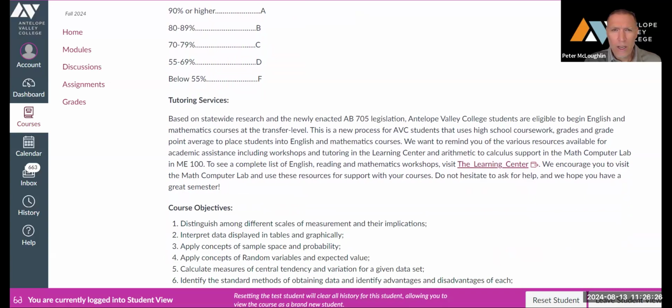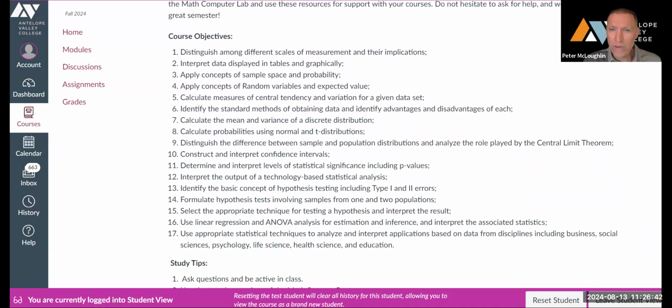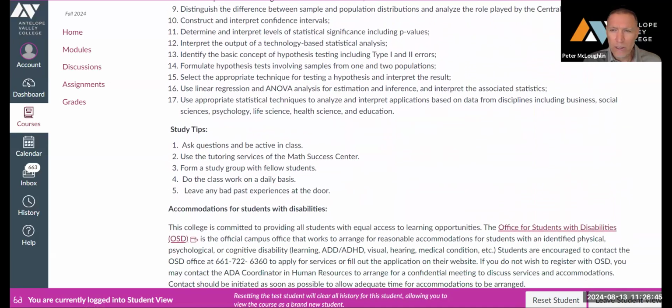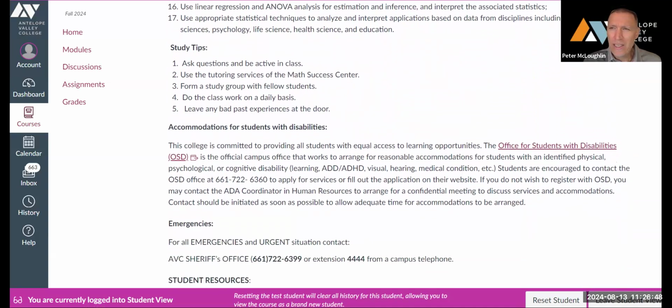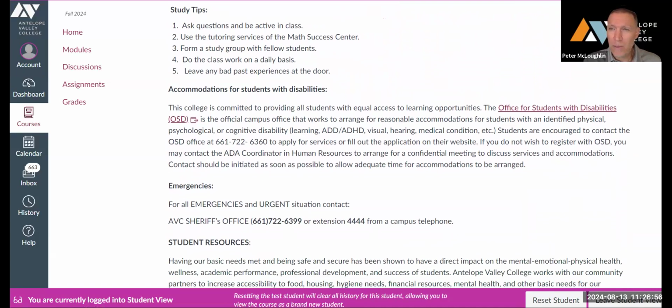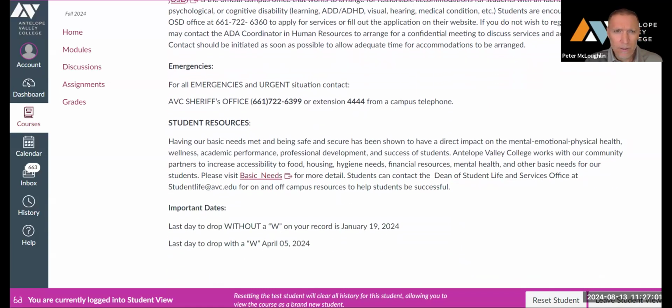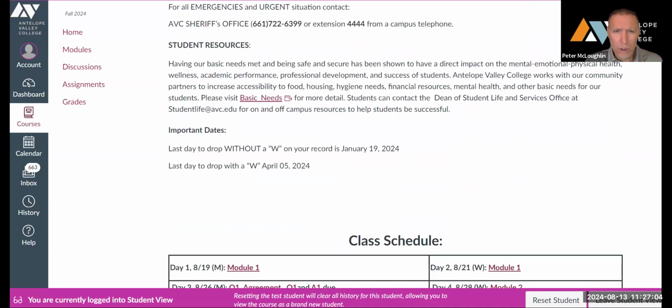Tutoring services: if you need help, you should come to my office hours first. But if you need additional help, you can always go to the Learning Center. Here's a link to the Learning Center at ABC, and they can help you too. Course objectives, you can look at those. Study tips, you can look at those. If you're in need of an accommodation to participate in this class, please let me know as soon as possible by sending me an email, and we can work something out. Student resources and important dates, you can look at those.